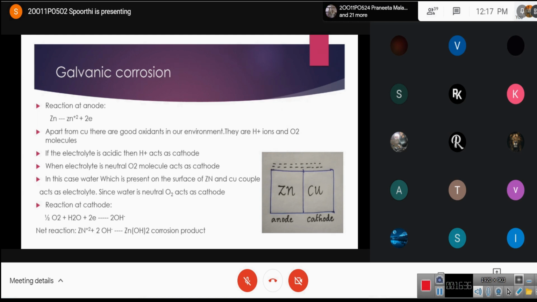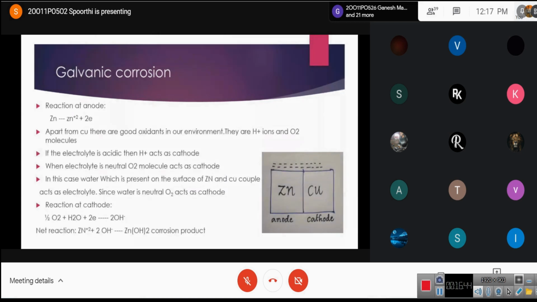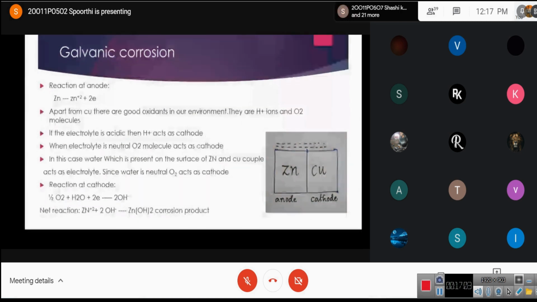We have learned that apart from copper, there are good oxidants in our environment, that is, H plus ions and oxygen molecules. Since the moisture present on the zinc copper couple acts as electrolyte, that is nothing but simple water, and water is neutral, here the oxygen molecule acts as oxidant at the cathode. And we have got the reaction at anode. Now let us see the reaction at cathode.